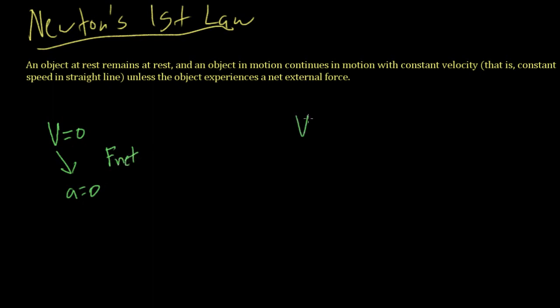Also, if we have a velocity of anything, but we have no acceleration, if we're in constant motion with constant velocity, we're not going to change that velocity unless we have a net force. So this is really just a reiteration of what I was just talking about. The only way we're going to have an acceleration, that is a change in velocity, is if we have a net external force. That's very important for you to remember.